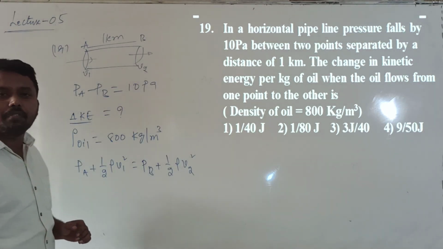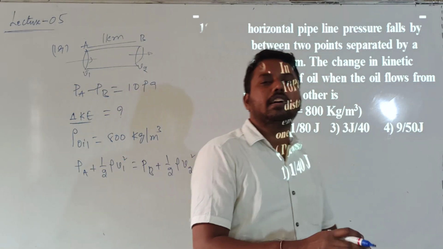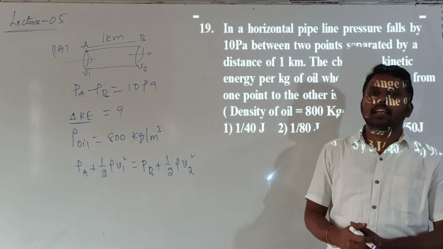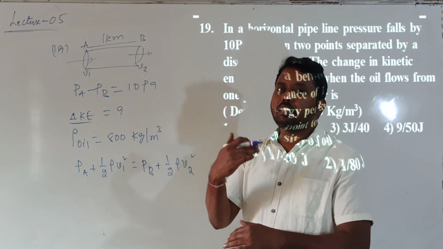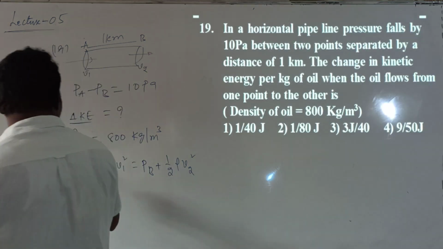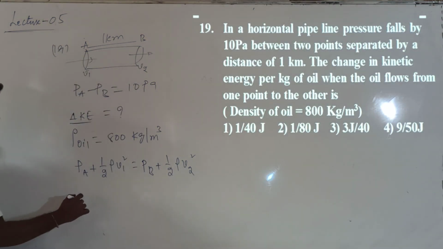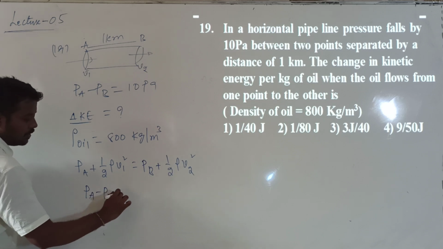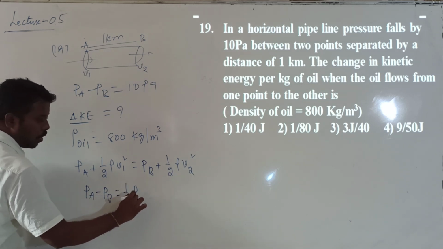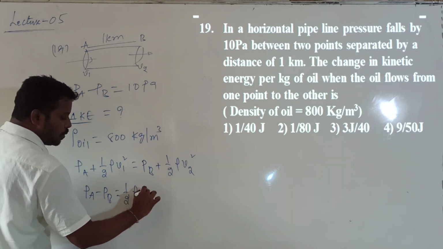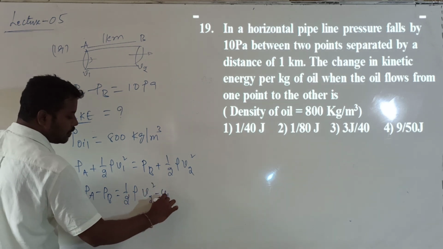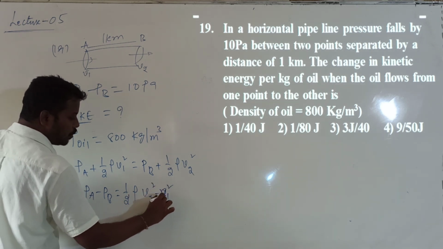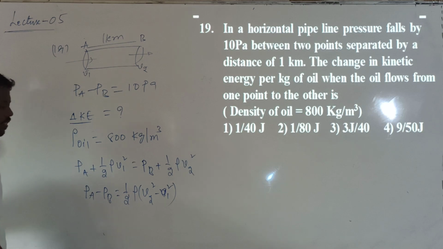According to Bernoulli's theorem, where pressure is more, velocity is less, and where pressure is less, velocity will be more. So PA minus PB is equal to half rho into V2 square minus V1 square.